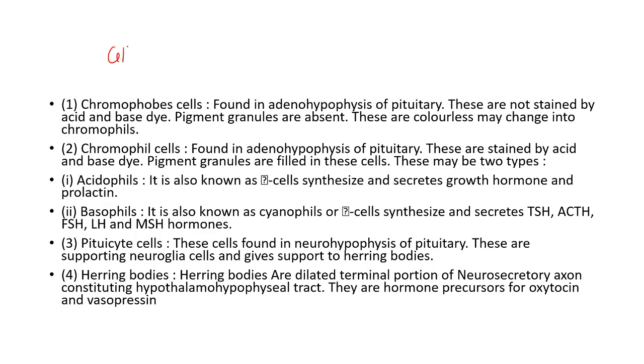Cells of the pituitary. Chromophobe cells are found in the adenohypophysis of the pituitary. They are not stained by acid or basic dye. Pigment granules are absent. They are colorless and may change into chromophils.